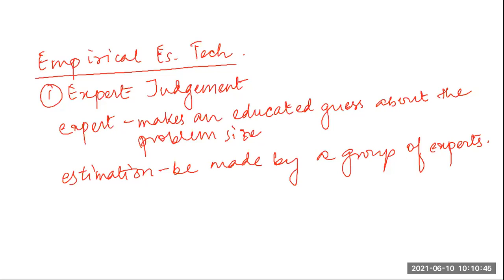So we all know that when estimation or answers or results or experiments are discussed by a few people of the same domain, having the same knowledge and expertise, then obviously the output is better.